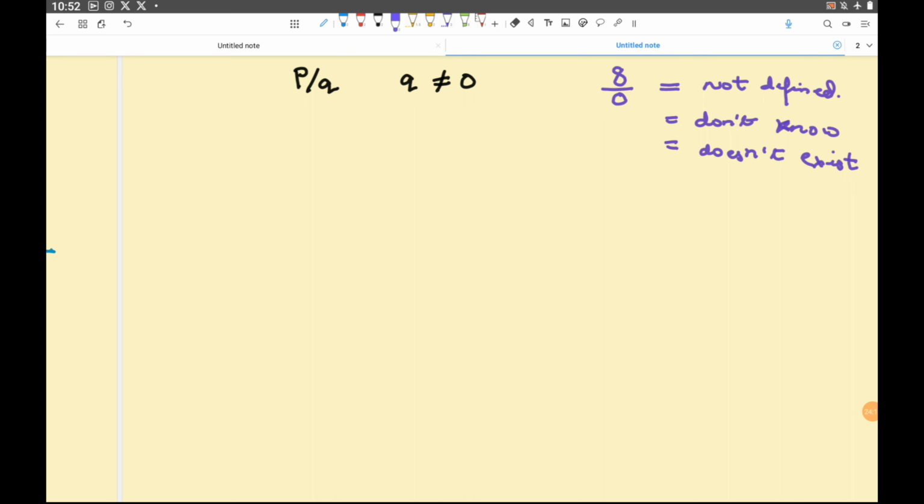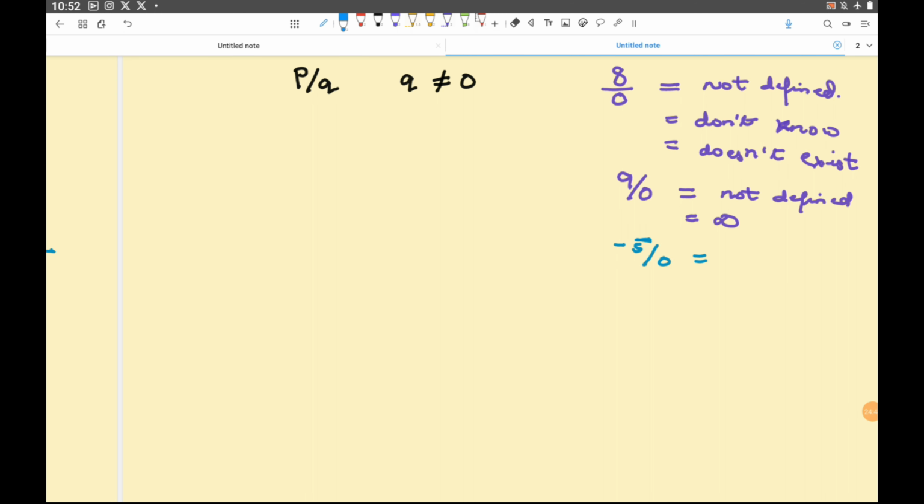For example, I tell you 9 divided by 0. The answer is not defined. Or you can say infinity, something which you don't know. For example, I tell you minus 5 divided by 0. Tell me what is the answer.